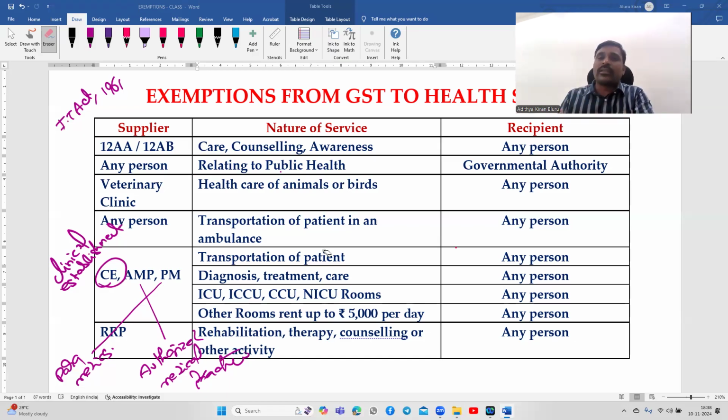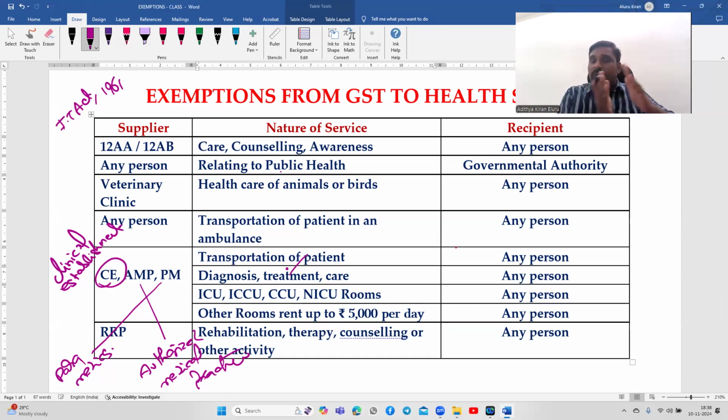So first you have to bring the patient to the hospital. That's why I have given that entry, transportation of patient. After the patient enters the hospital, what will they do? They will do diagnosis. They will do all the scannings, etc., to identify the problem. After identifying the problem, they will do the operations. That is called treatment. After completion of operation, they will put the patient under observation. That is called care.